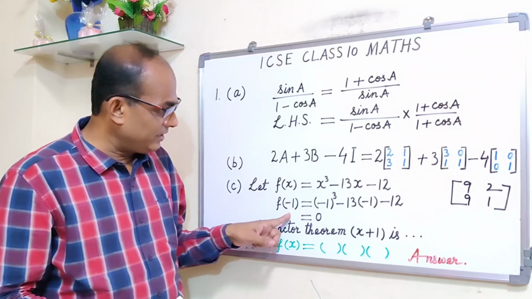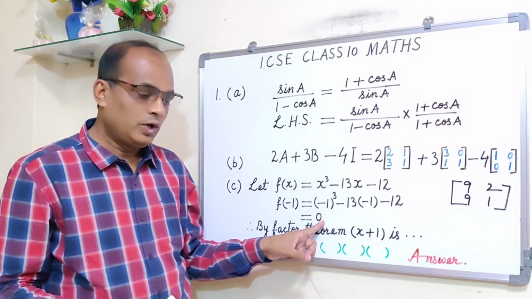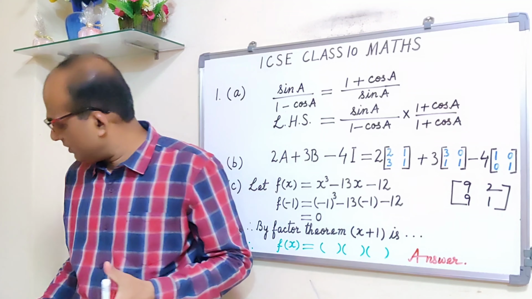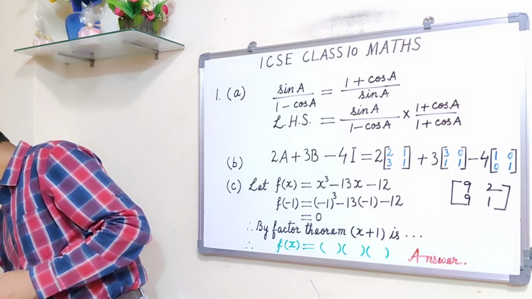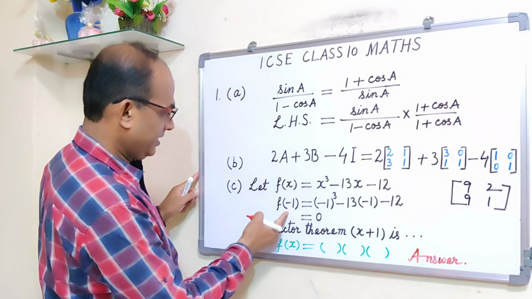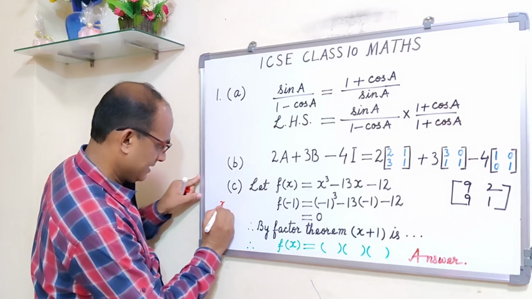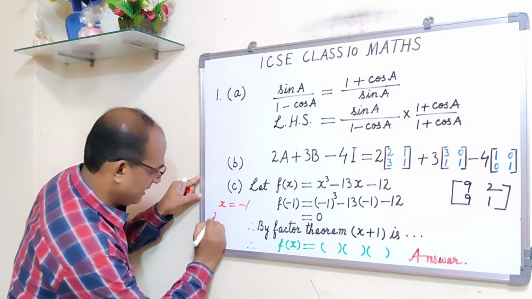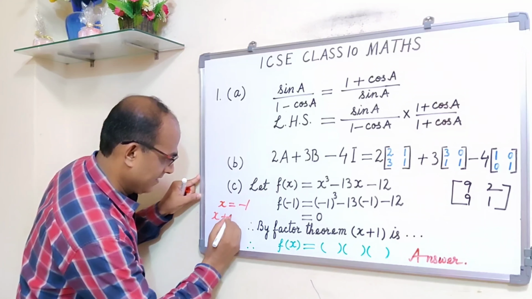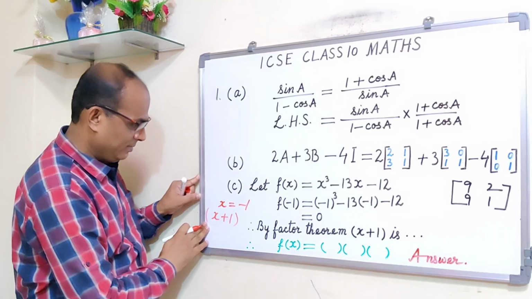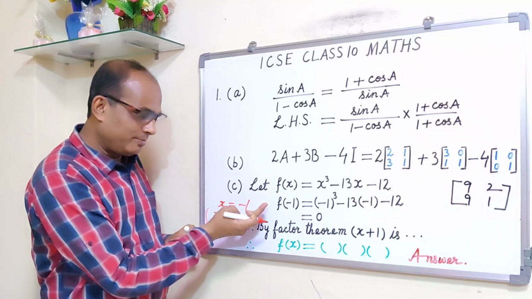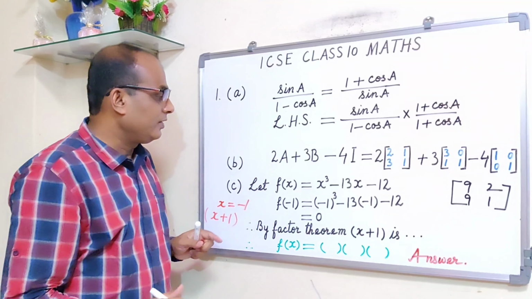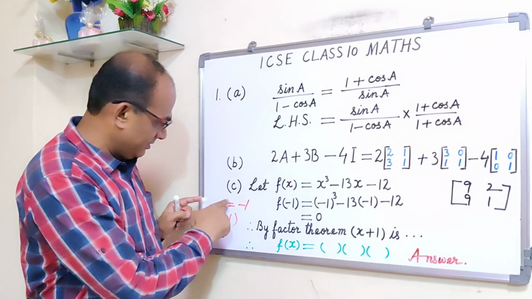So f(-1) is equal to this, and then we are getting 0. Because f(-1) equals 0, we substituted x is equal to minus 1. Therefore x plus 1 is a factor. The 1 will come to this side; x is equal to minus 1, so that minus 1 will take this side. So therefore x plus 1 is a factor of this given polynomial. Here we are putting x is equal to minus 1.